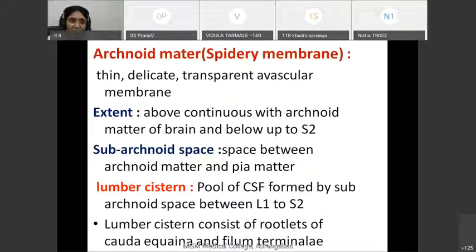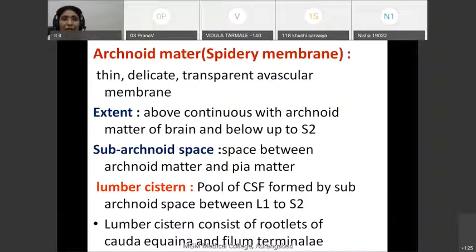Thus, arachnoid mater and dura mater both extend up to the second sacral vertebra, whereas the spinal cord ends at the lower border of the first lumbar vertebra.